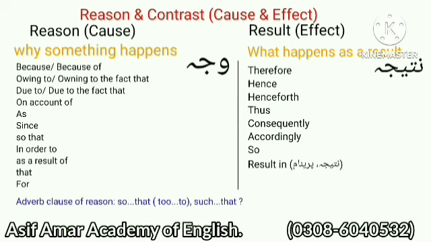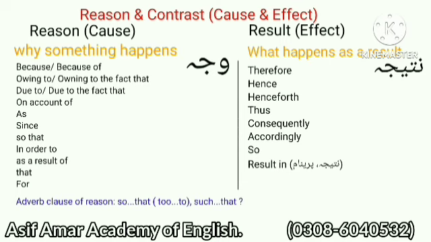Reason connectors are because of, owing to the fact that, due to the fact that, on account of, as, since, so that, in order to, as a result of, that, for, or adverbs of reason also play this role. Also remember that reason tells us why something happens, and result tells us what happens as a result.